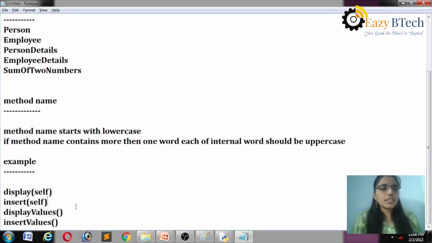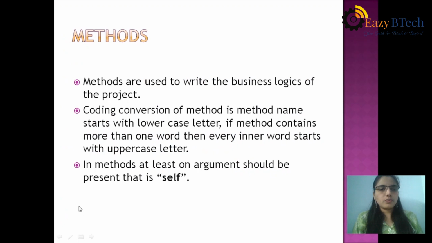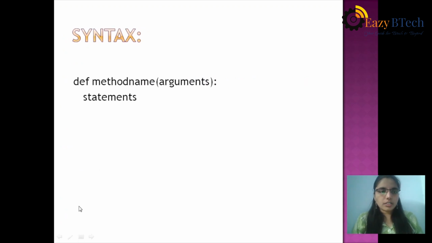Let's see an example program for methods. Before that, we have to know the syntax of a method: def, method name, arguments, statements. def is a keyword. It starts methods and functions also.